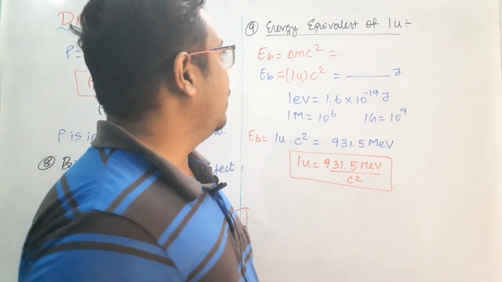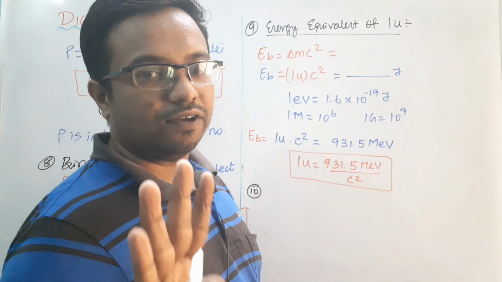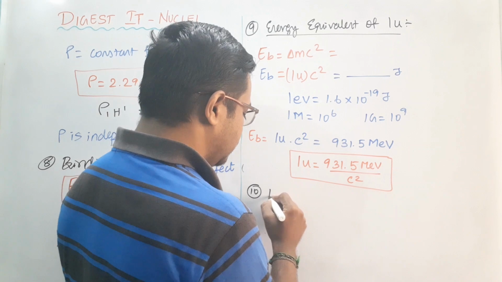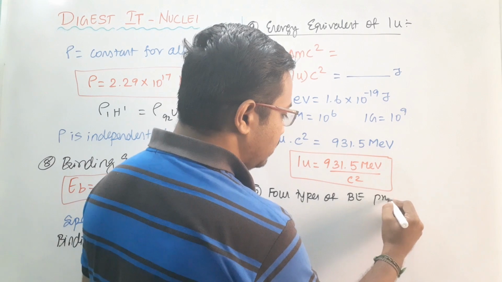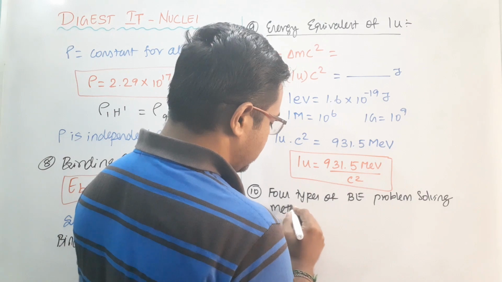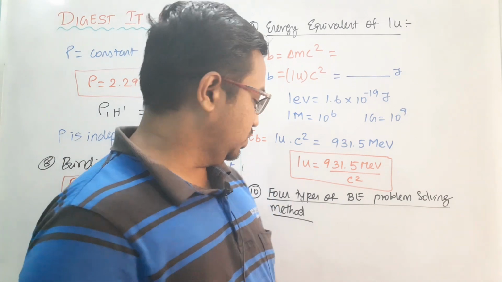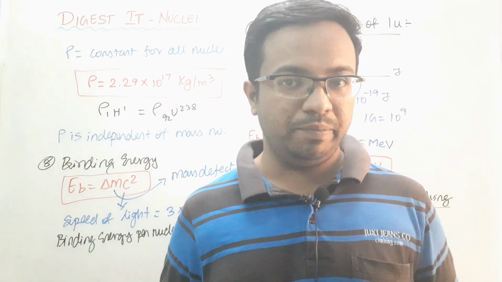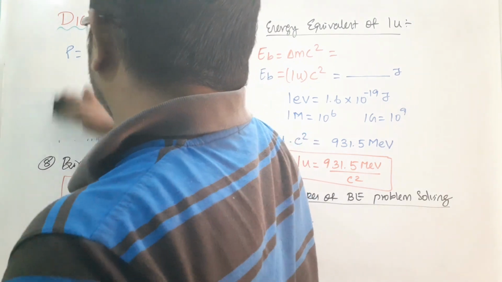And next, I am going to tell you how to calculate binding energy. There are 4 different types of calculation in solving binding energy problems. I will suggest the method to solve them. I will give you the types, and for each type, how the input will be and how you have to calculate the binding energy. So I will erase this side.